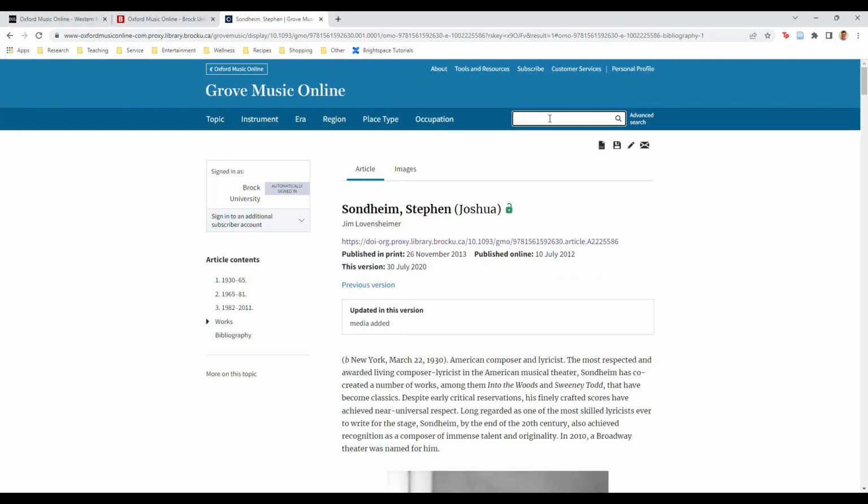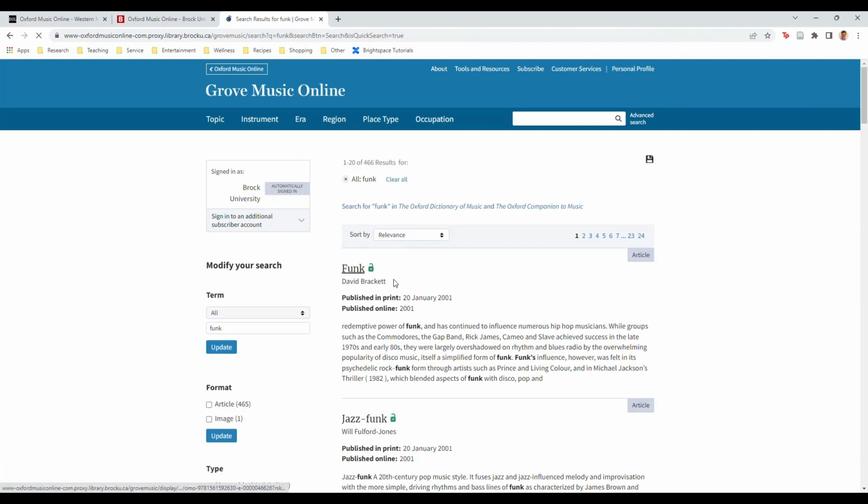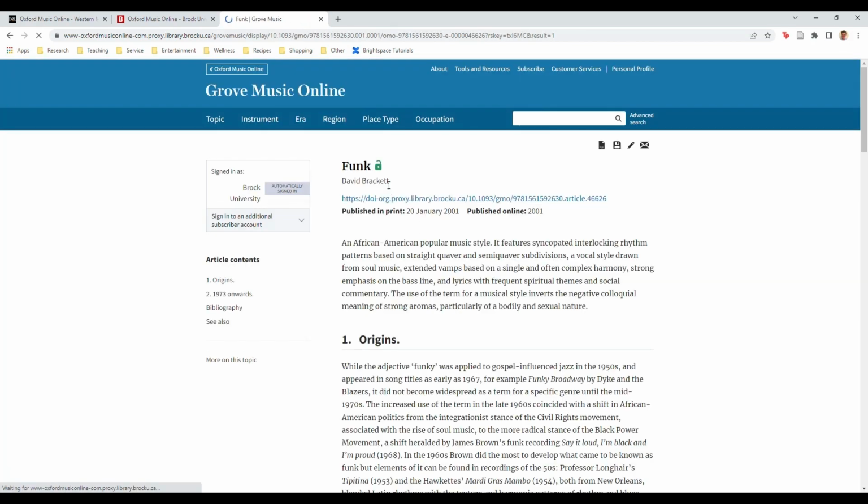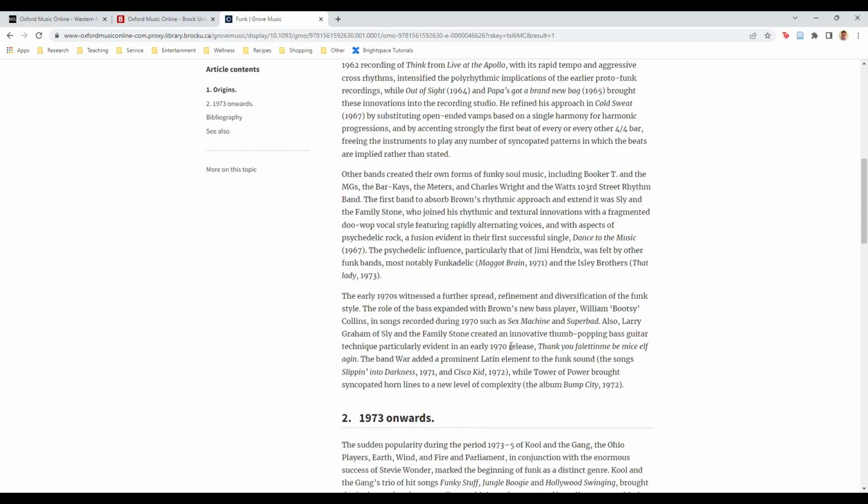You can also use Grove Music Online to find definitions of musical terms or histories of musical genres. Let's say you heard me mention the genre funk in lecture, and you want to know more about that. Oh, this article was written by David Brackett, one of my former professors at McGill. The initial paragraph will give you a brief definition, then the author will provide a history.